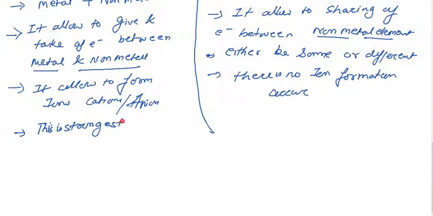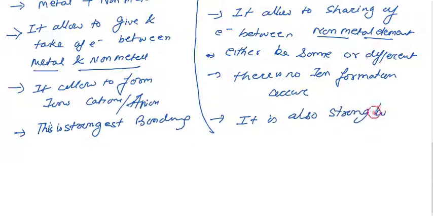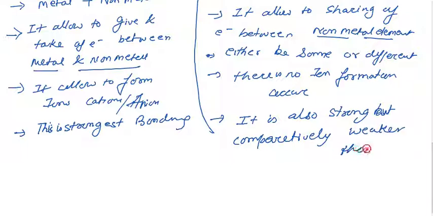Covalent bonding is also strong, but compared to ionic it's weaker. So that's the most common feature that will occur.